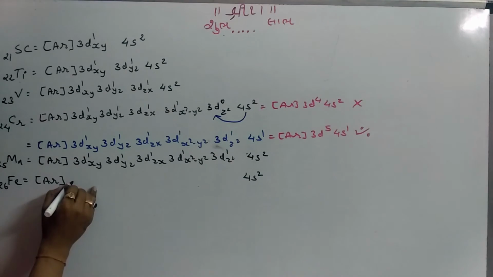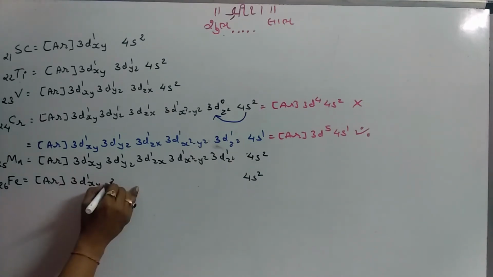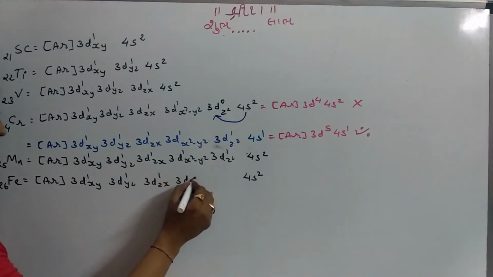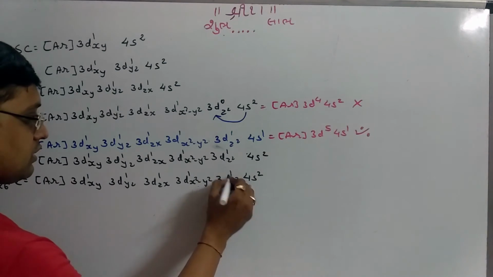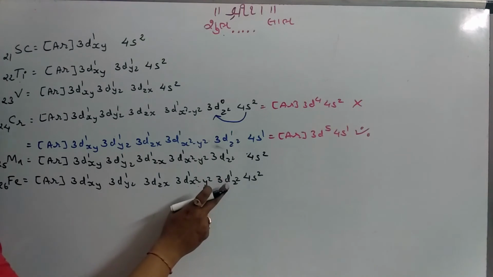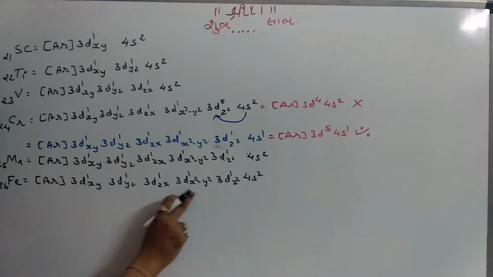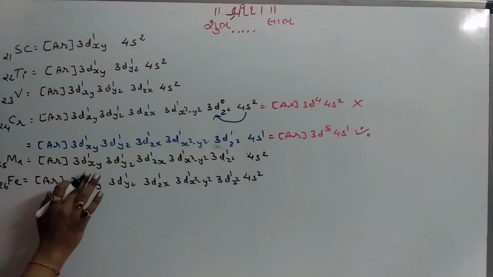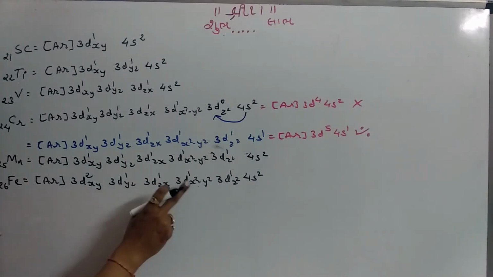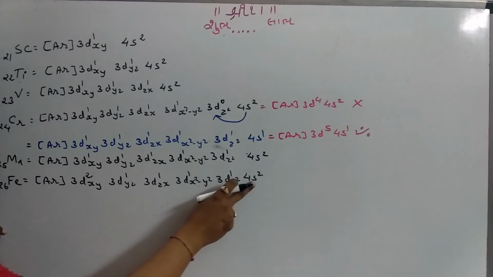21, 22, 23, 24, 25, right? One electron is left. You can see here all 5 suborbitals of the d orbital are half filled. So now pairing of electrons will occur. Conventionally I am accepting it here. So 3dxy2. So the configuration of iron is argon core 3dxy2, 3dyz1, 3dzx1, 3dx2-y2 1, 3dz2 1 and 4s2.